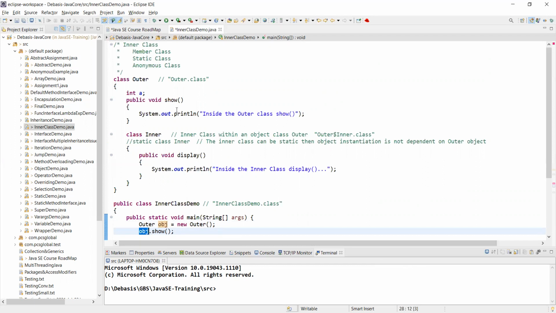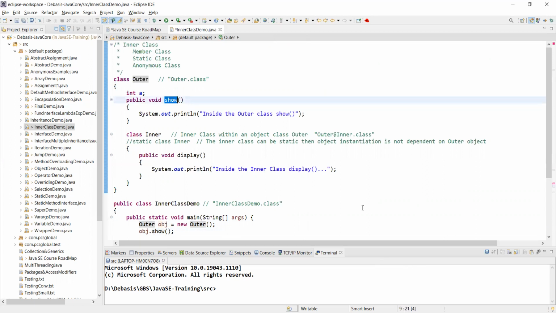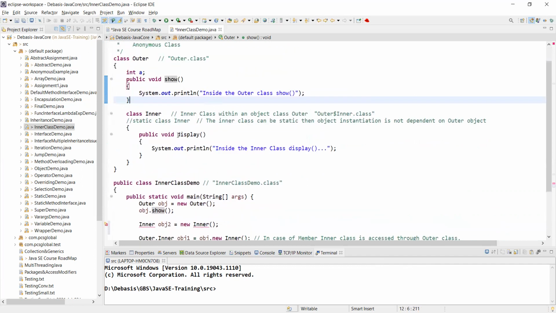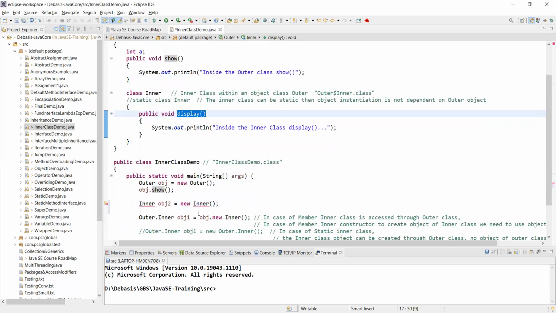And one method in that class is show. Now the class is an object, so I can use that show, and the show says "inside the outer class show." Fine, no issue. Now I'm trying to access the display method. I want to invoke the display method. What do I do? I say inner object equal to new inner, as usual, like this one.